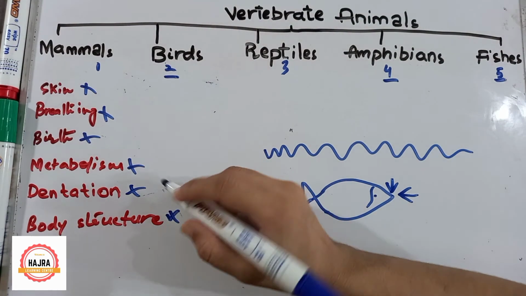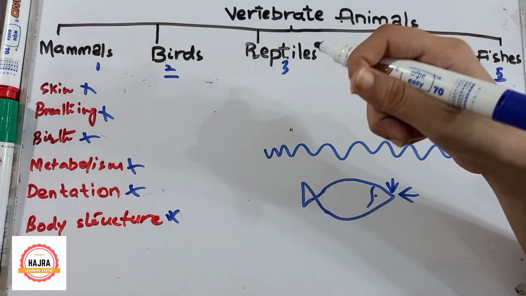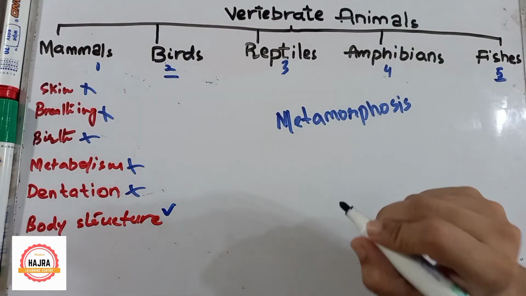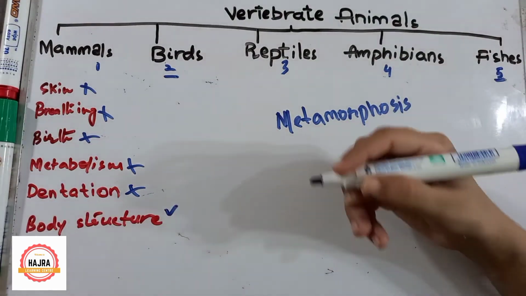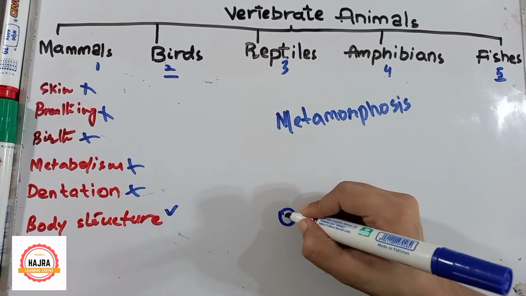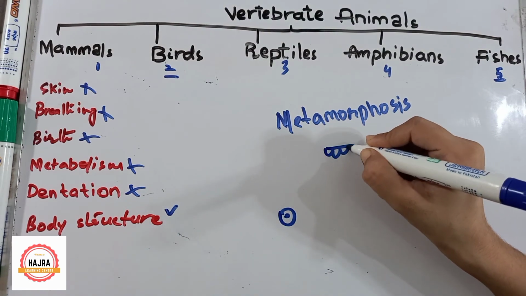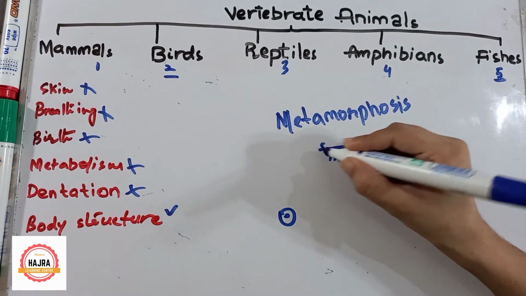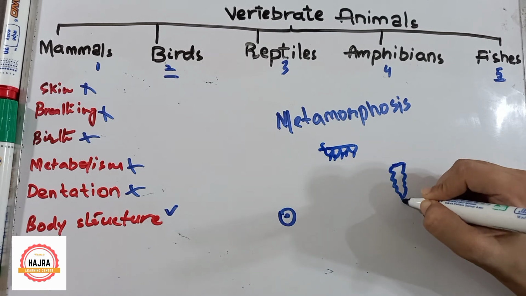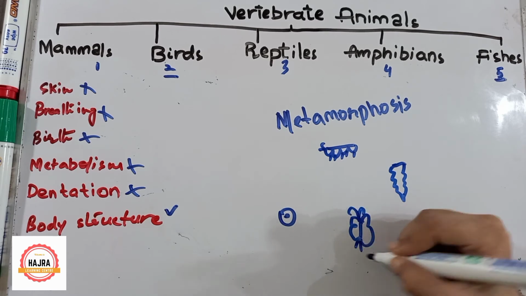So here we have learned skin, breathing, birth, metabolism and dentition, and the last one is body structure. In body structure, let me tell you one thing about metamorphosis. Let me give you the example of a butterfly. The first stage is egg, then larva, and then pupa, and then butterfly.